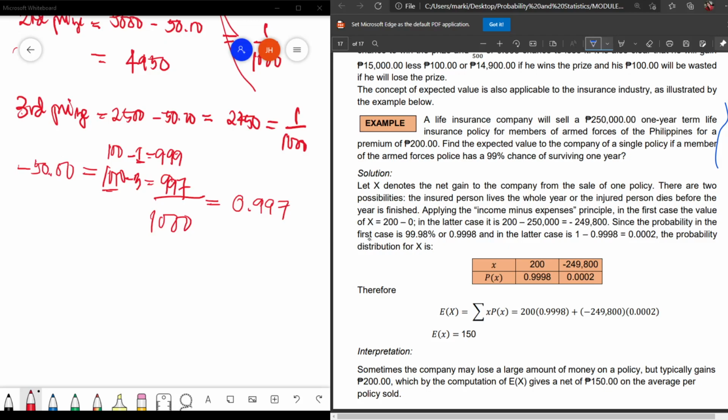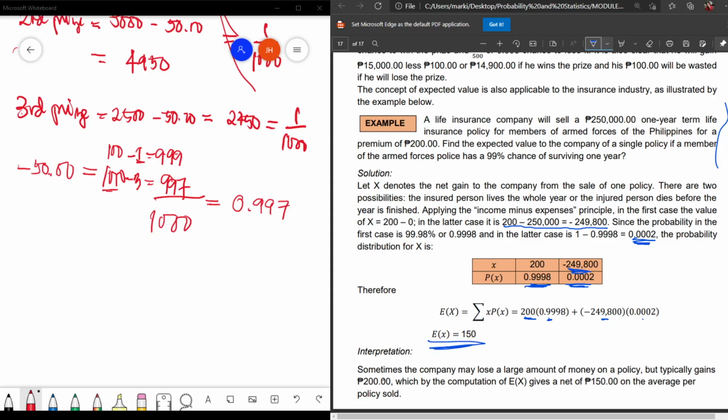Since the probability of the first case is 99.98% or 0.998, and in the latter case 1 minus 0.998, that is 0.002. This 0.002 refers to this one. If the insured person dies, so the probability distribution is, 200 minus 0, so you have this. And if the insured person dies, you only have 0.002, then by the given formula you have this, the x times the probability plus the x again times the probability.